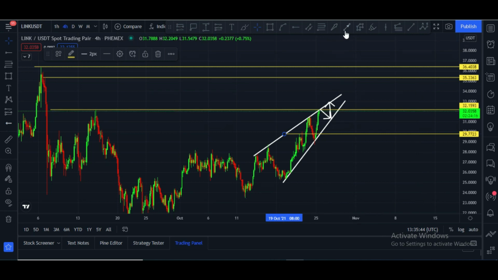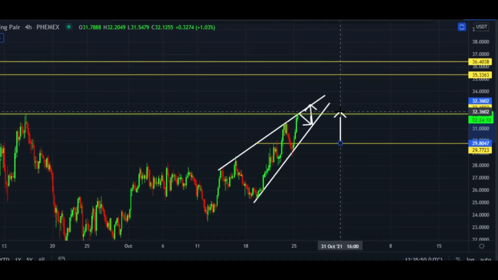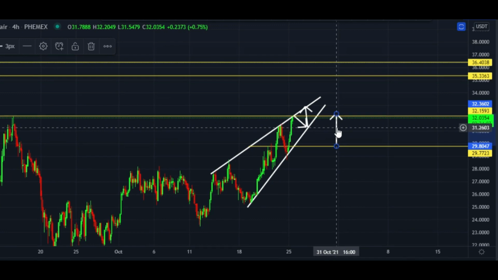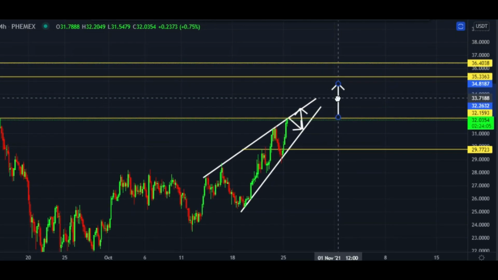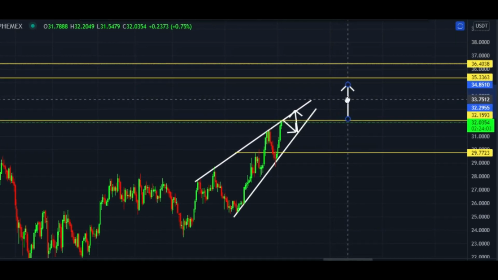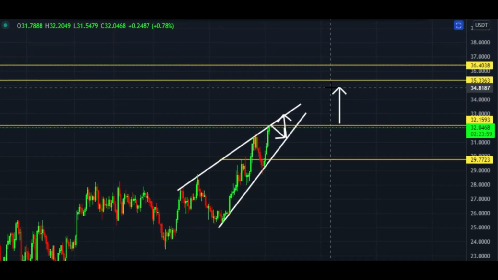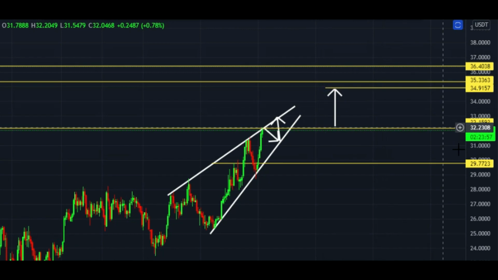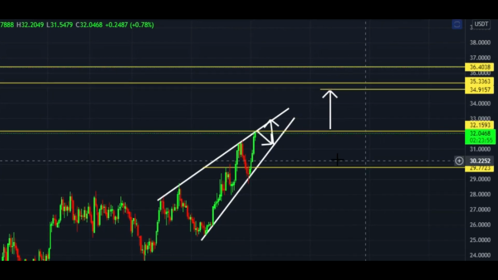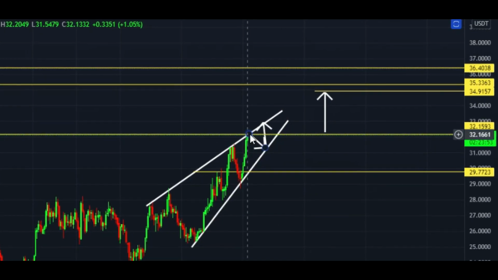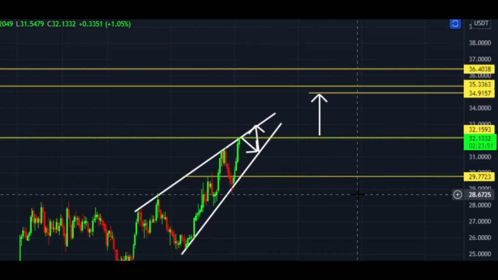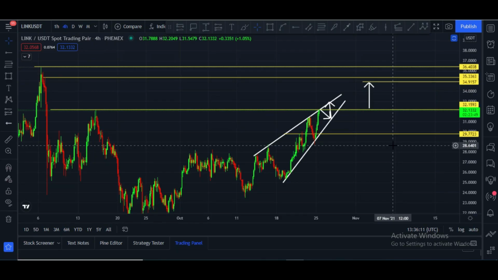And if I show you technically the target of support and resistance base, in that case it can easily hit this zone, and it can easily hit $34 to $35 price area. But all eyes are on this level. This level is very important, $32 price range.